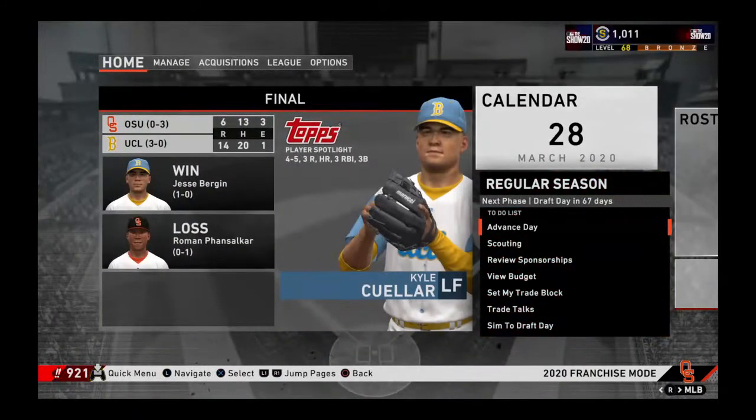Oklahoma State getting better, only losing by 8. They lost by 16 yesterday, and then lost by 5. So this is the second most they've lost, but also the most we've scored as well, being 6 runs. The highest we've seen before this game was 4 runs. So we scored 3 more runs than that in this game than we did in the first game. We only scored 1 run in the second game.